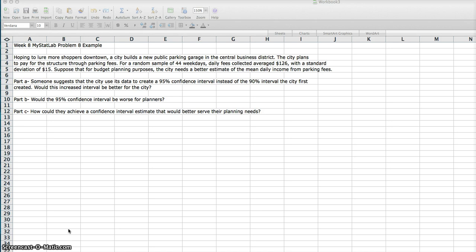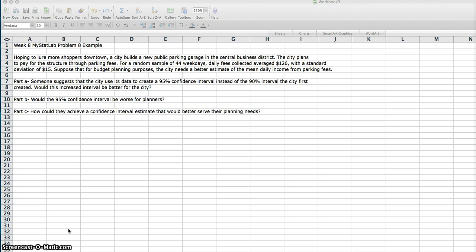And we just have three basic questions to answer here in this problem. We can do this pretty quickly. Let's go ahead and look at part A. Someone suggests that the city use its data to create a 95% confidence interval instead of the 90% interval that the city first created. Would this increased interval be better for the city? Well, if we increase the confidence from 90 to 95%, then yes, this is going to help. It'll give us a higher percentage that are going to fall within this interval. So yes, this would be better for the city.